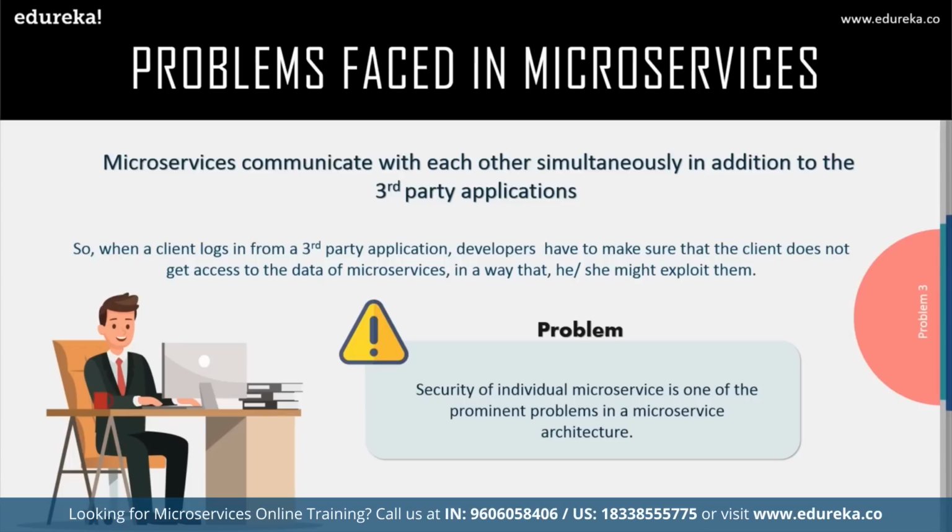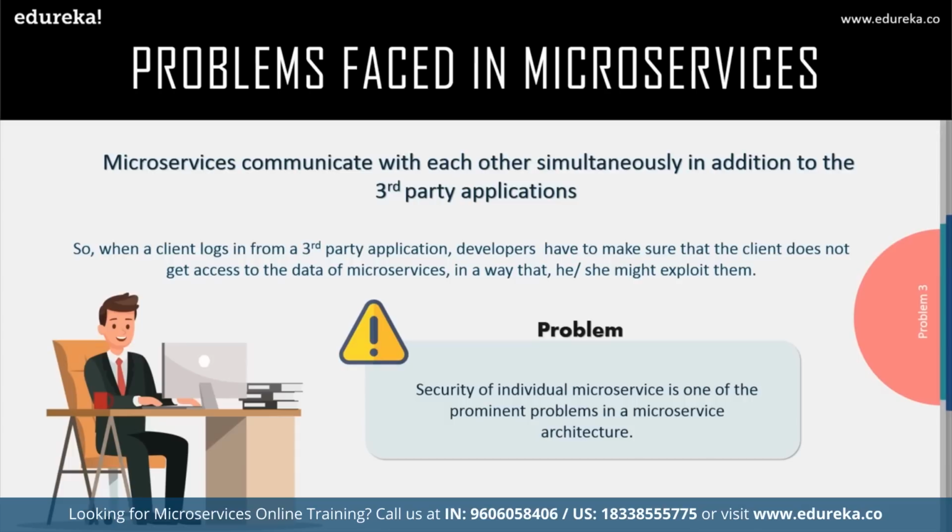So it obviously makes sense because he's logging in from a third-party application. Now, maybe that particular application is not that secure. So maybe instead of the client, the third-party application is basically trying to access the data. So we have to make sure that the data is secure, and not every application is given access to the data in the services, right?